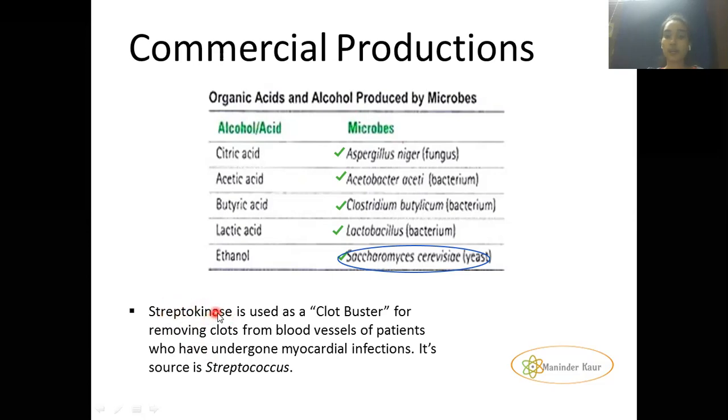It produces streptokinase, which is used as a clot buster for removing blood clots from the blood vessels of patients who have undergone myocardial infarction, who are at high risk of a heart attack. So it is about the medicinal use: Streptococcus produces streptokinase, which acts as a clot buster.